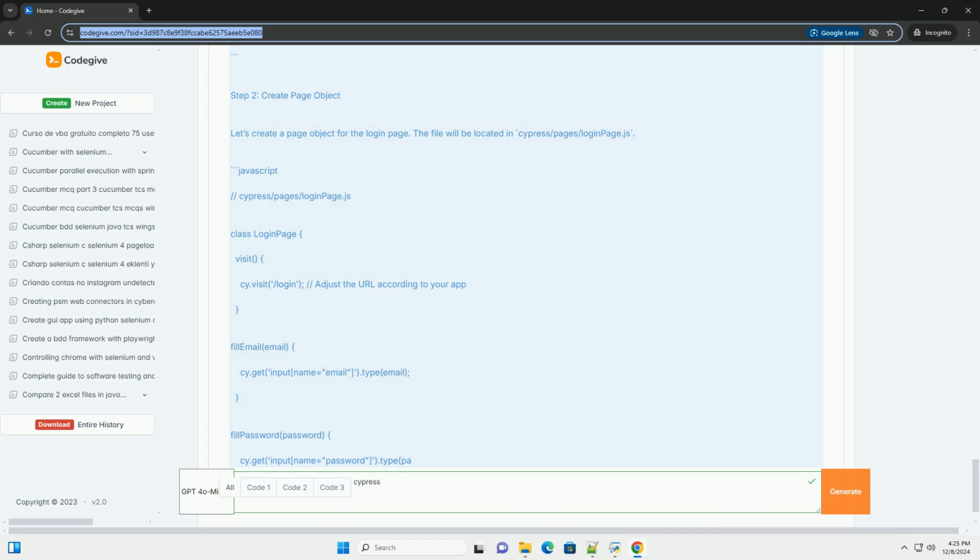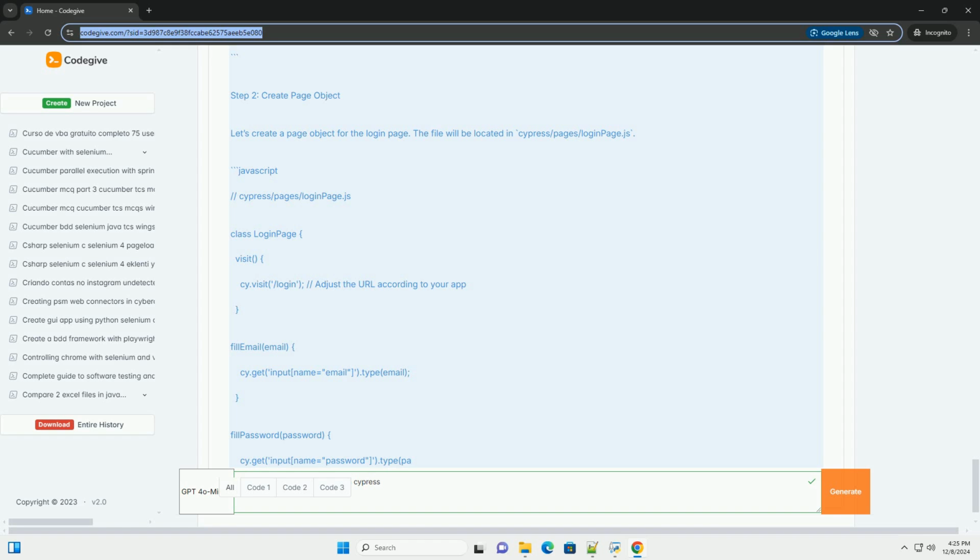Fill email: cy.get('input[name=email]').type(email). Fill password: cy.get('input[name=password]').type(password). Submit: cy.get('button[type=submit]').click(). Get error message: return cy.get('.error-message'), adjust the selector according to your app. Export default new LoginPage().